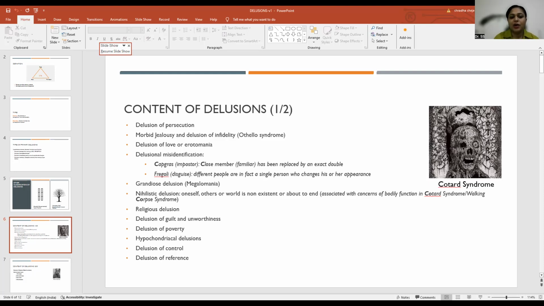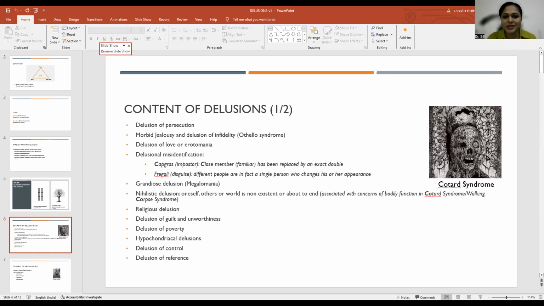Morbid jealousy or delusion of infidelity. Here there is a false, fixed, firm belief of the partner or the spouse not being faithful to him or her and being in another relationship, and hence the infidelity. And also because of this there might be jealousy, sexual jealousy, or just plain morbid jealousy. It is also called Othello syndrome.